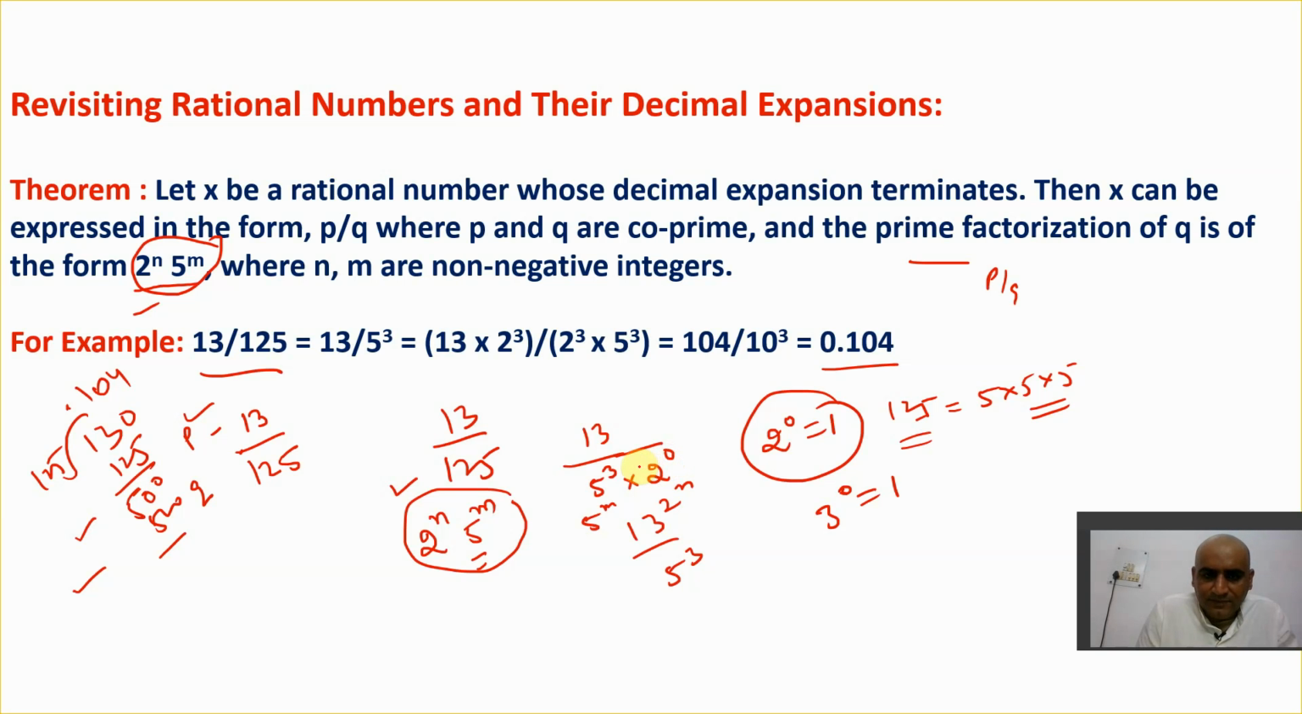Now understand here. There are two ways to solve it. I get 13 upon 5 cube out here. Just leave 2 raised to power 0 right now, because I have to find the decimal expansion. If I write 2 raised to power 0, it will be of no use to me.